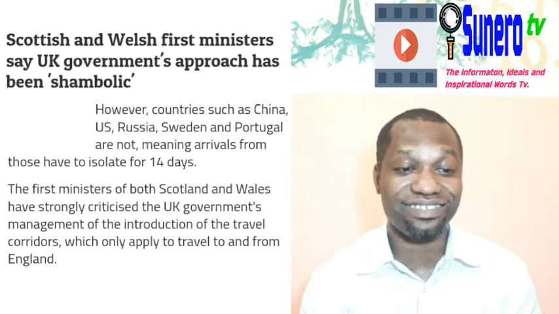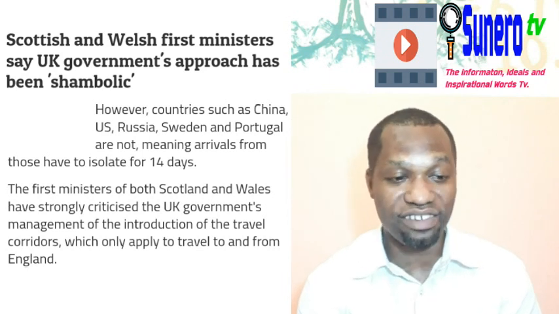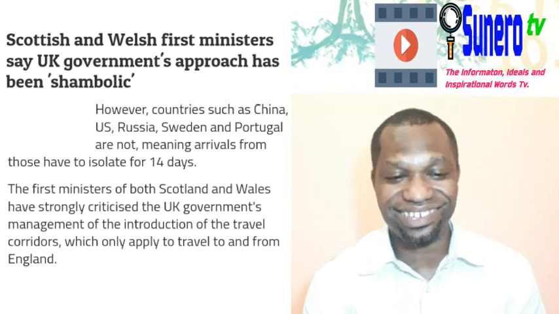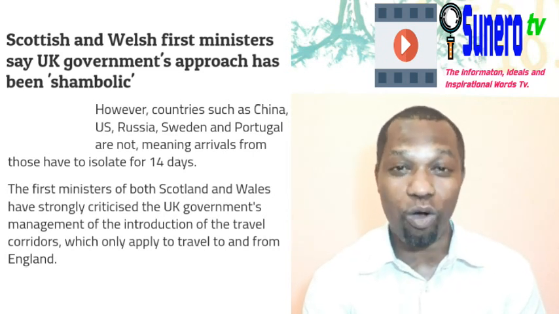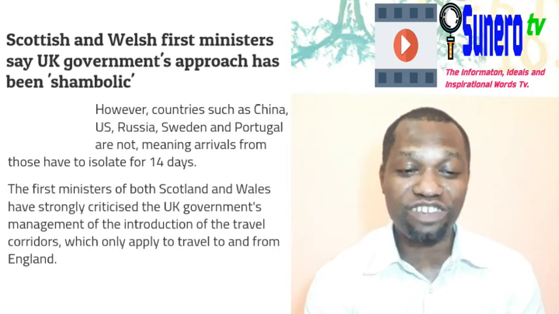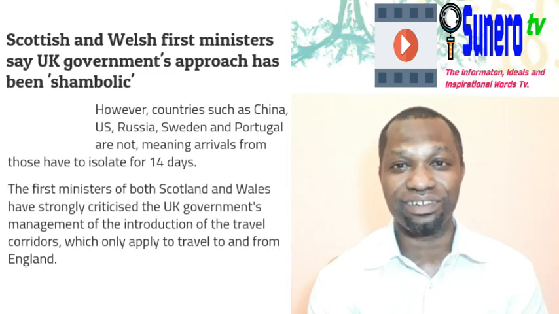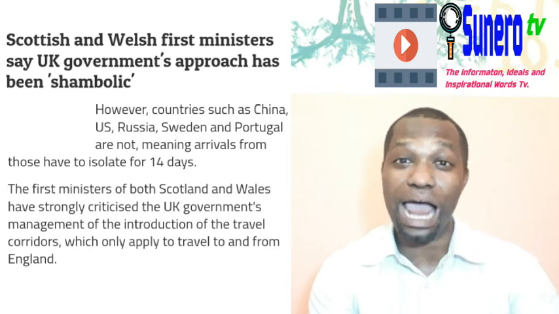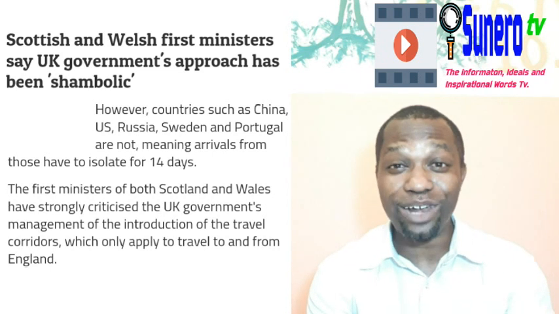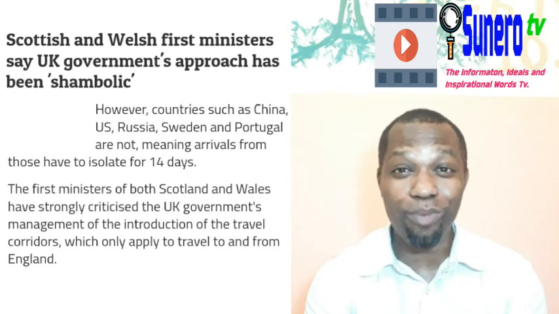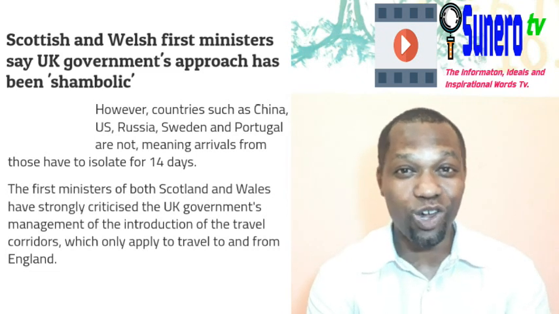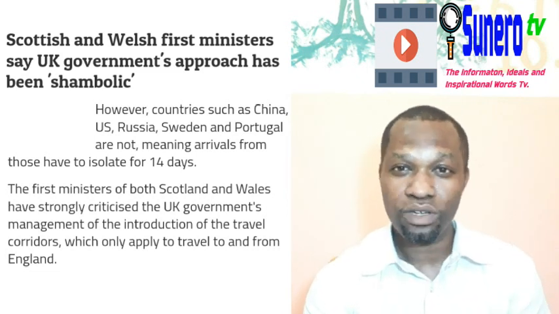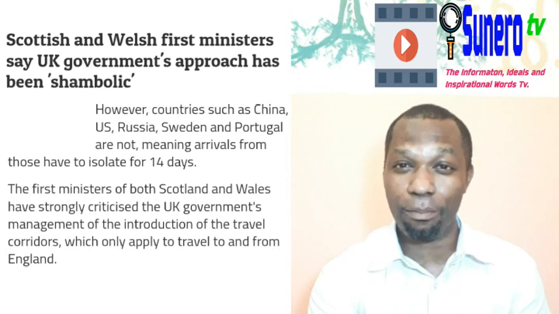They say the first ministers of both Scotland and Wales have strongly criticized the UK government's management of the introduction of the travel corridors, which only applies to travel to and from England. Thank God it only applies to England. Scotland might not go along with such a shambolic approach. Even Wales or Northern Ireland might not go along with that shambolic approach. So that is what they are trying to say. It only applies to England.